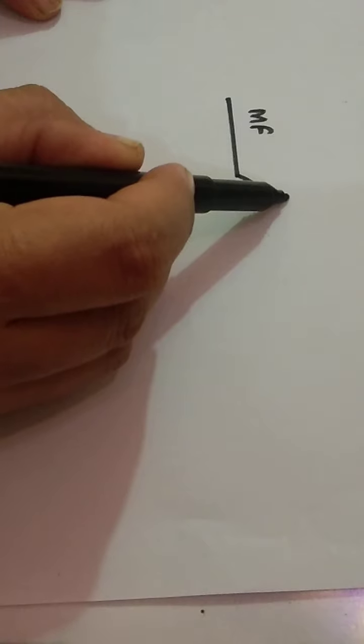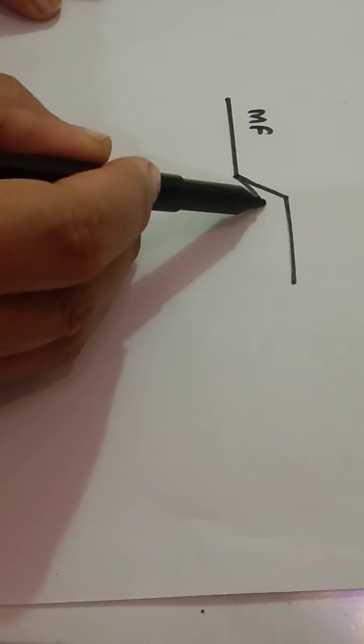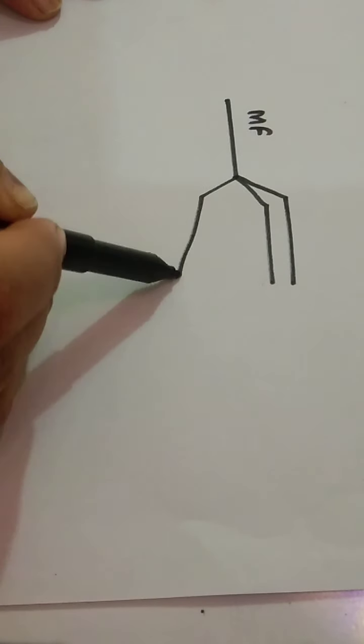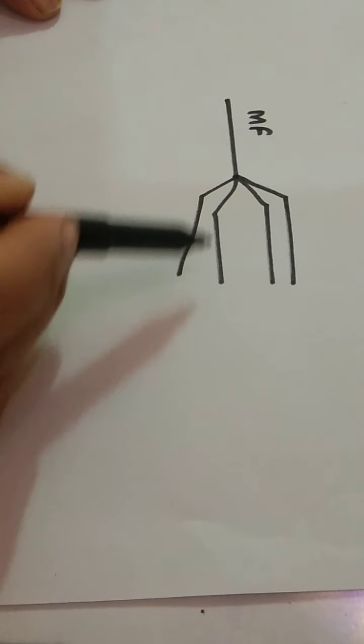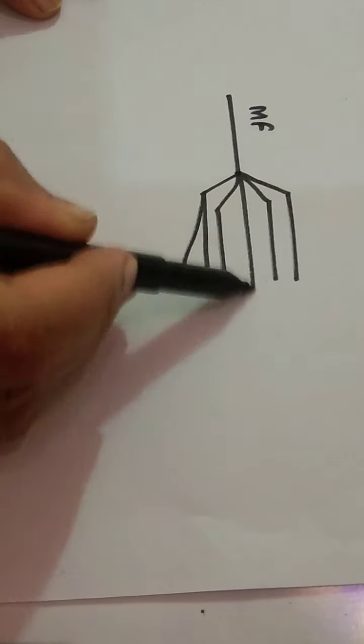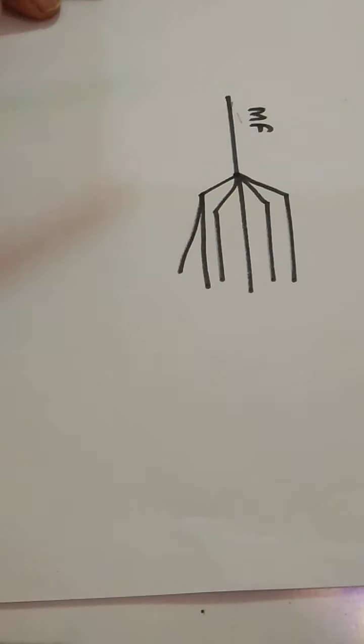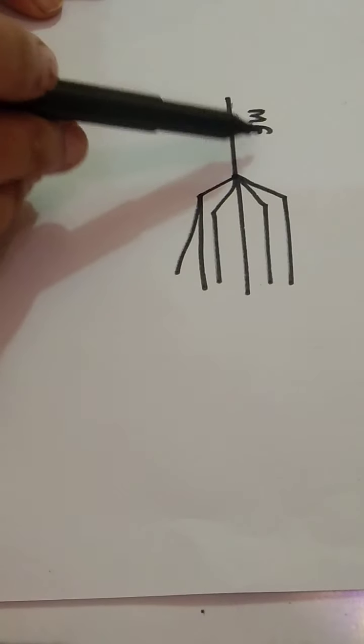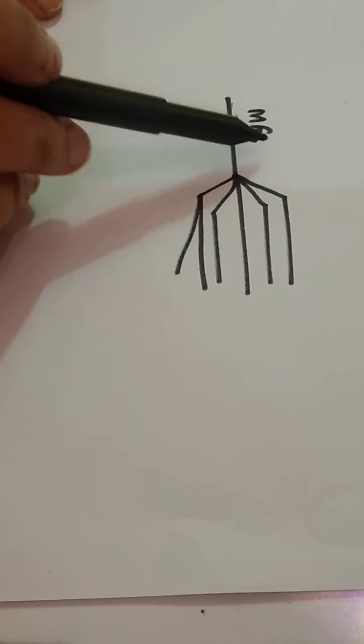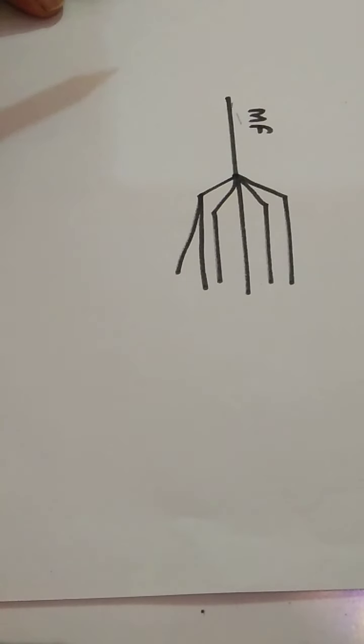How am I going to explain it? Suppose this is a single spectral line. Now this spectral line is placed in a magnetic field, and it splits into a number of lines. So this splitting of a single spectral line when placed in a magnetic field is known as the Zeeman effect.